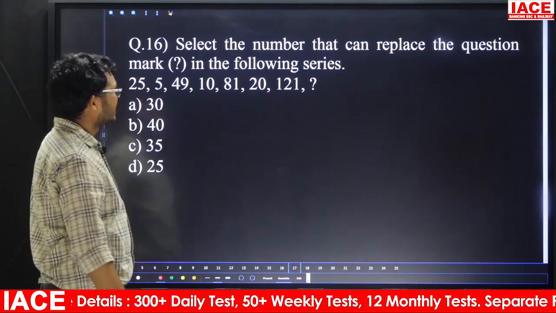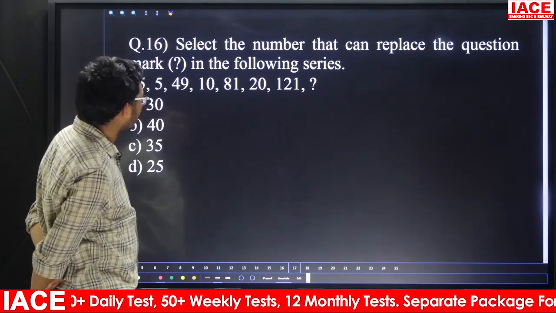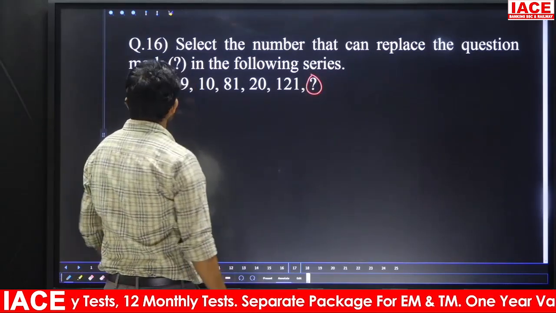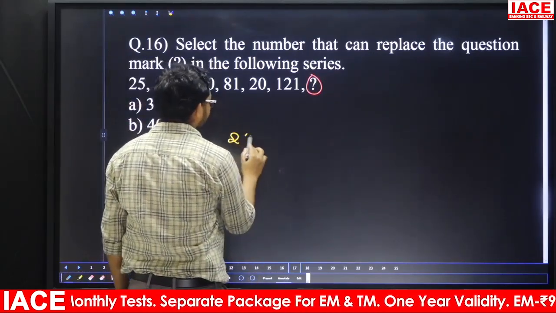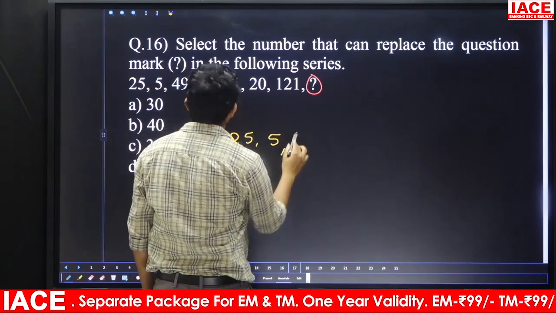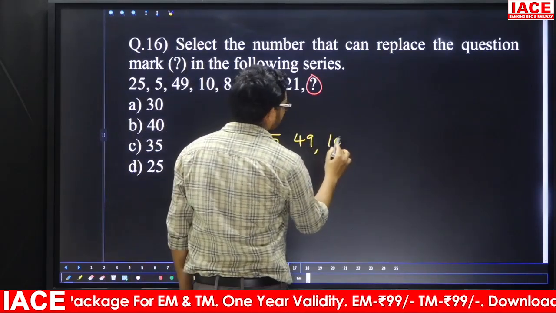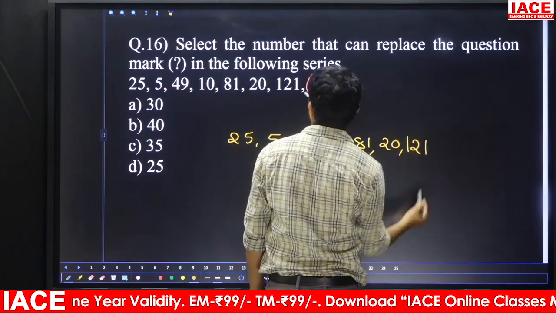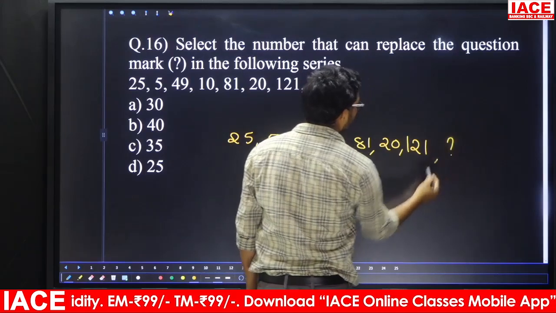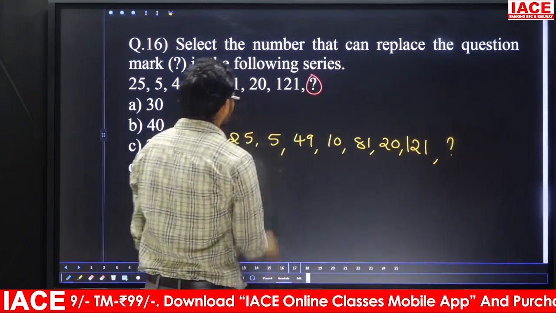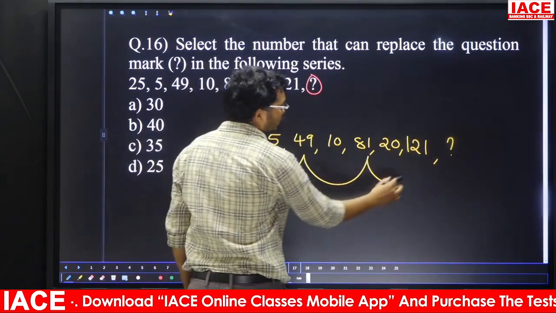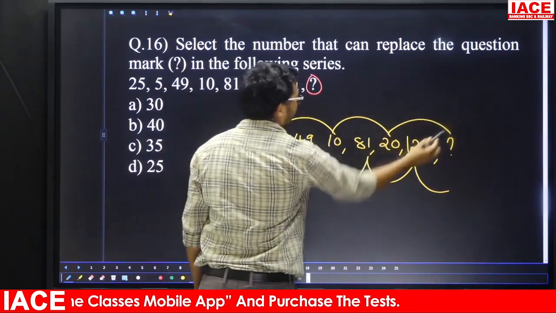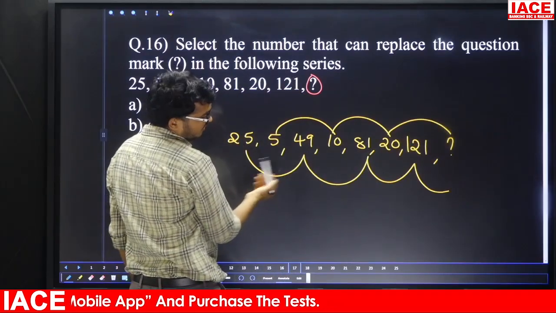Question number 16. Select the number that can replace the question mark in the following series. And friends, once observe the series here: 25, 5, 49, 10, 81, 20, 121, next one is the question mark. Friends, take 25, 49, 81, 121, and next 5, 10, 20. Our requirement is the question mark.